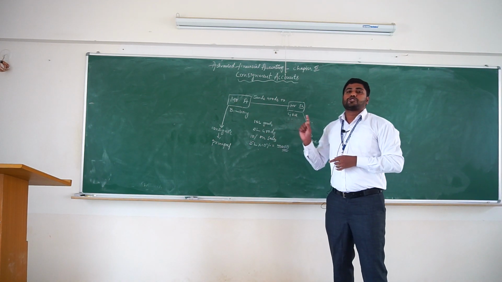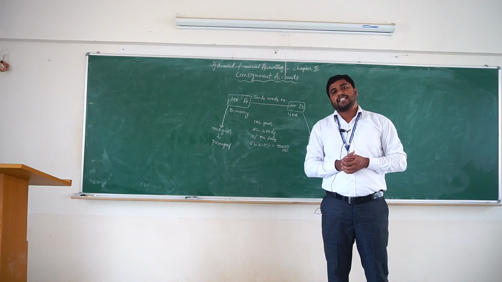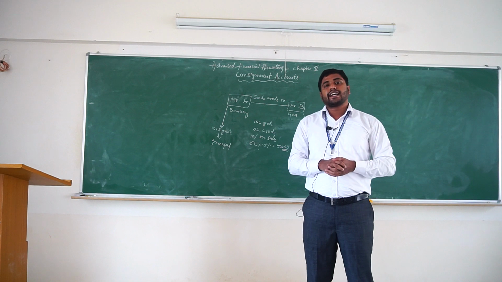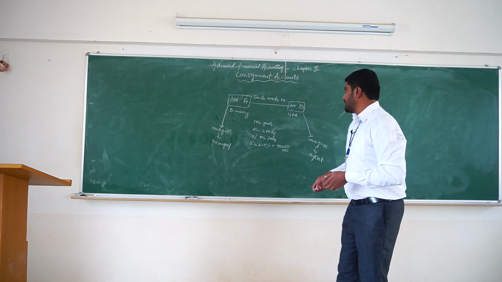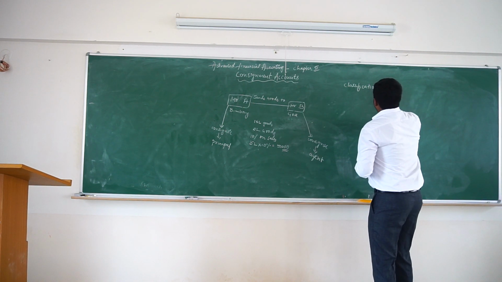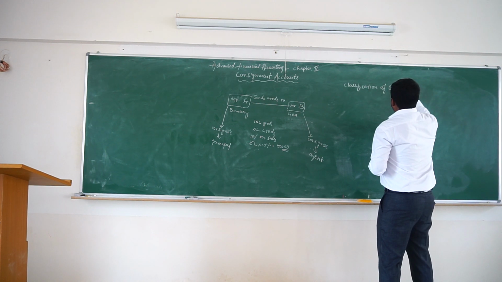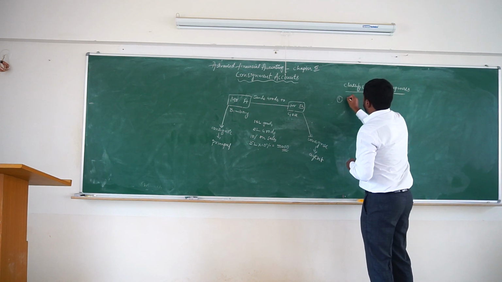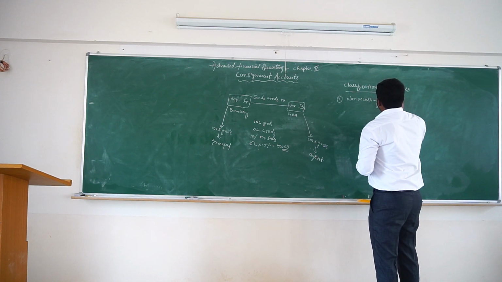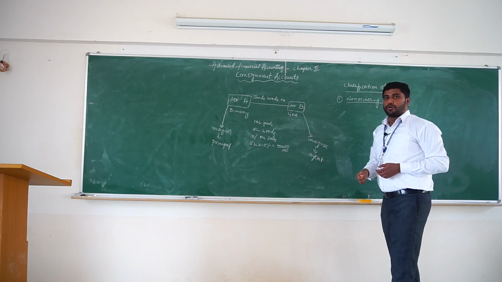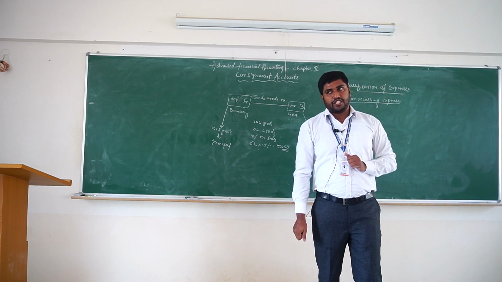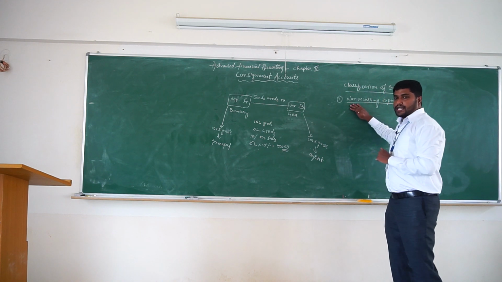Now, while sending the goods, both Mr. A and Mr. B have to incur some expenses for dispatching and selling the goods. In consignment, the expenses are classified into two types. One is non-recurring expenses, one is recurring expenses. So here, classification of expenses. The first one, non-recurring expenses. Non-recurring expenses are those expenses which are incurred only once and they are not repetitive in nature. And I will explain this concept with an example.